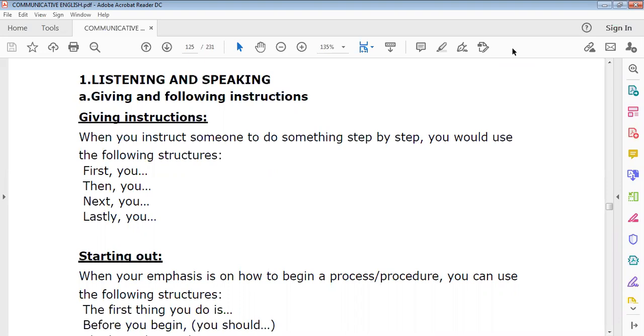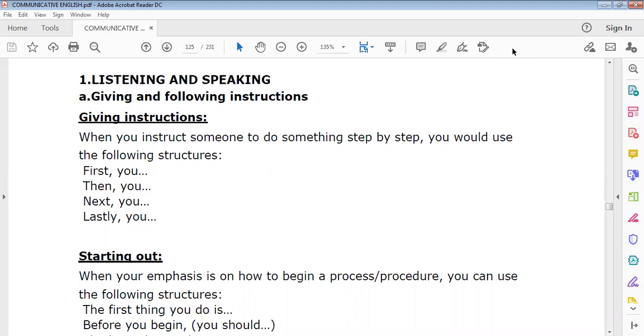In Unit 3, you will be seeing the LSRW skills. First, in Unit 3, we'll be focusing on listening and speaking skills. Following that, the first thing that we are going to see is giving and following instructions.